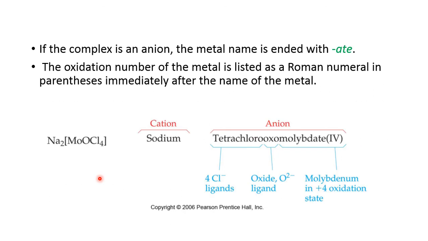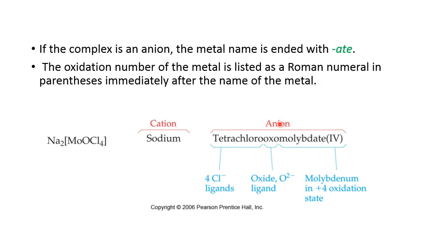I'm repeating these once again. Then if the complex is an anion, the metal name has to end with ATE. I told you already. Then the oxidation number of the metal should always be written in numerals and enclosed in parentheses after the metal.